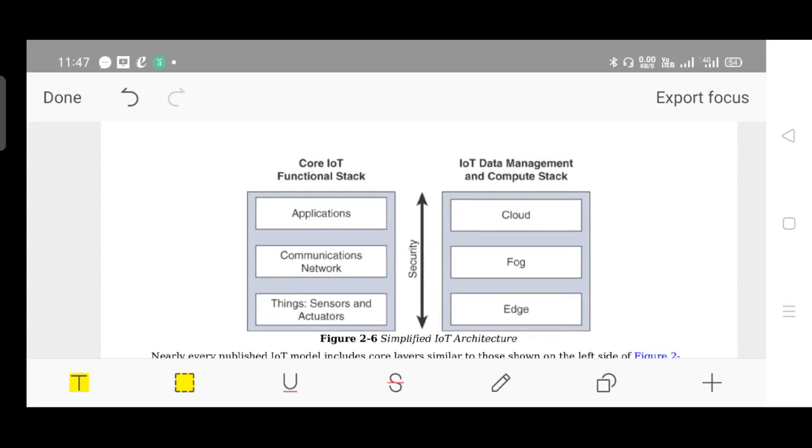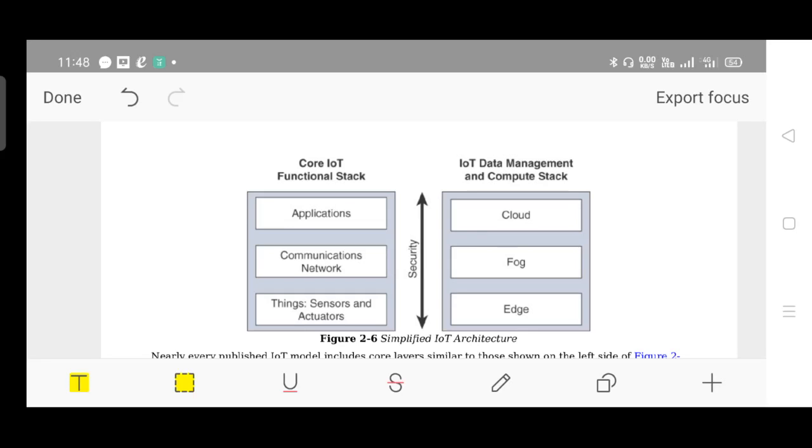Go through the diagram. This is what the simplified IoT architecture is. It contains the core IoT functional stack as well as the IoT data management and compute stack. Let us see what it is. The core IoT functional stack involves the hardware, the sensors and actuators, which are marked as things, followed by communication networks like switches, routers, and network interfaces, followed by the applications for end users or for an organization, where it can show the data or representation, or data analytics can be done. That comes under the functional stack.